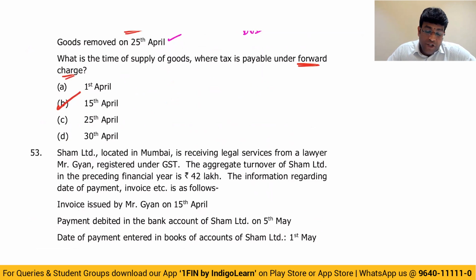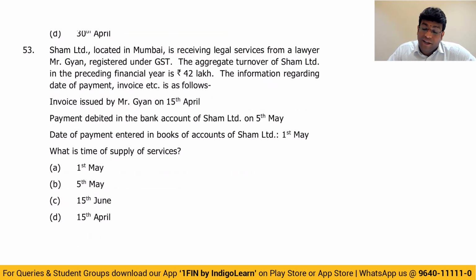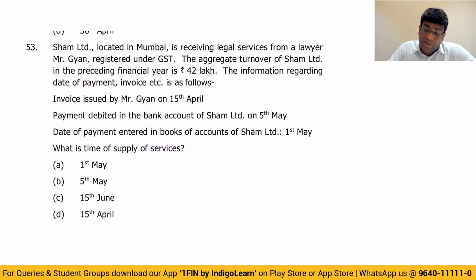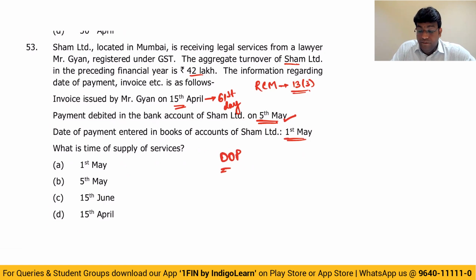Next point. Sham Limited, located in Mumbai, is receiving legal service from a lawyer. Legal service means that is covered under RCM. Aggregate turnover of Sham is 42 lakh. That is why it is covered in RCM. If not, that would have been exempt. Invoice issued on 15th April. Since it is RCM, 13(3) says date of payment or 61st day from date of invoice, whichever is earlier. And moreover, date when payment is debited is 5th May, entered is 1st May. So date of payment will become 1st May.